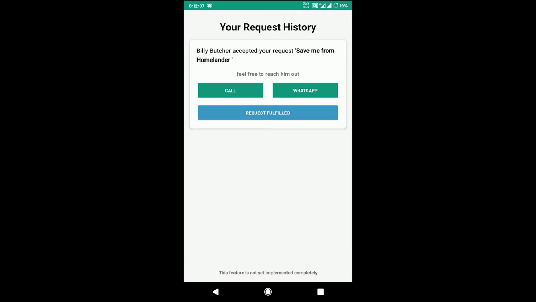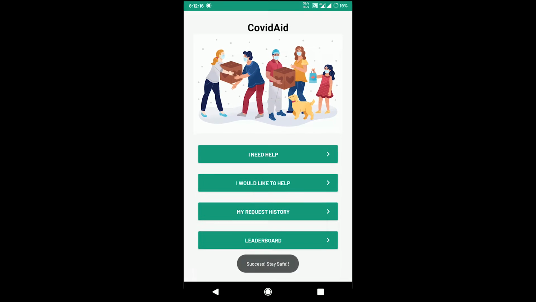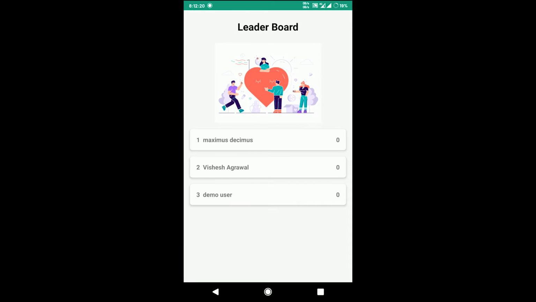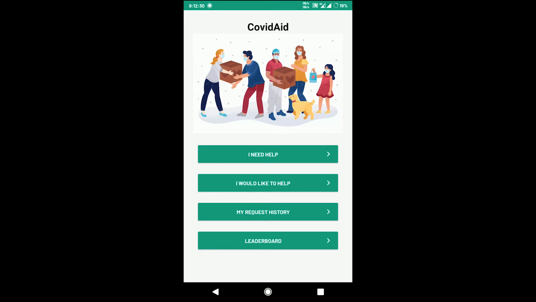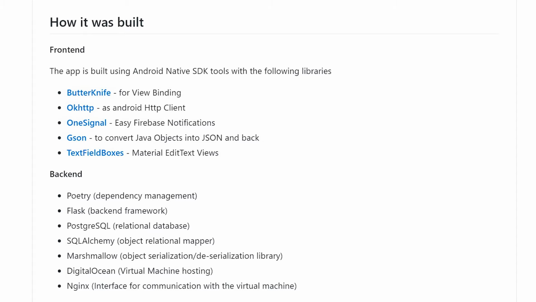All the details about the accepted request will appear in the request history page. Here you can reach out to the person who accepted your request. In order to gamify things a bit, we added a feature where a person who helped you can gain points when you click on the request fulfilled button. And finally, based on these points, one can stand on top of the leaderboard. So let's get into the tech stack.